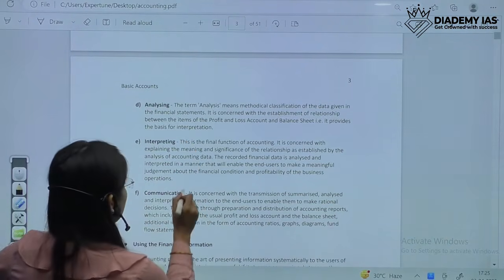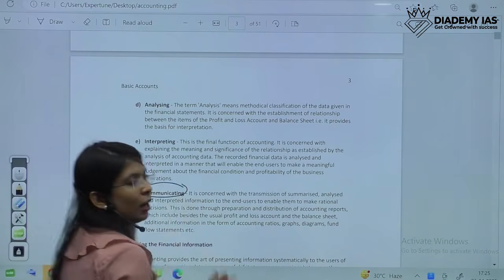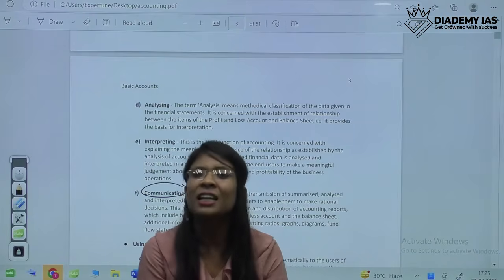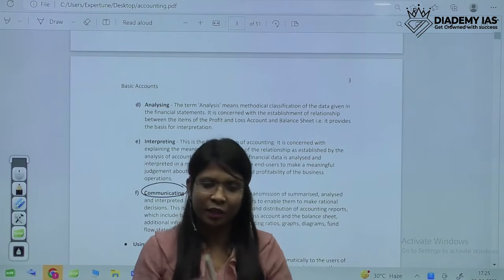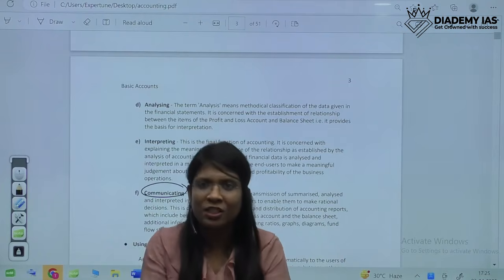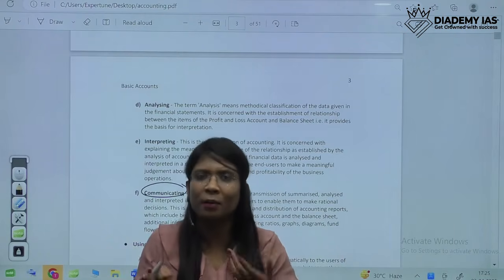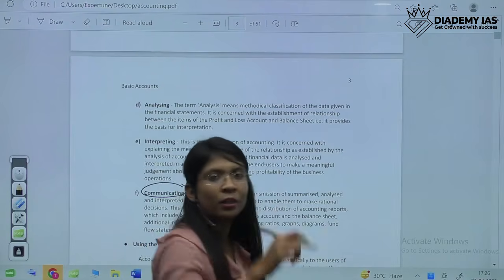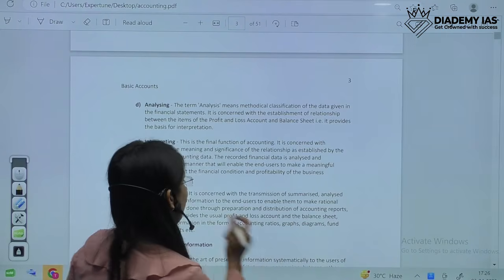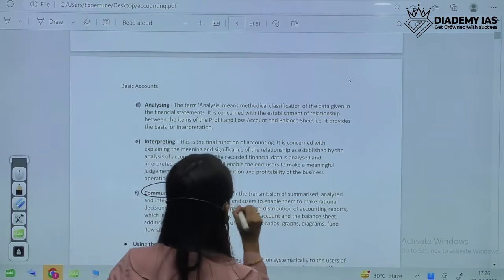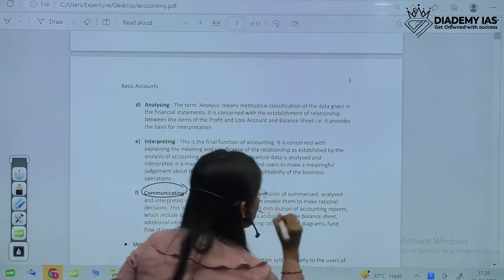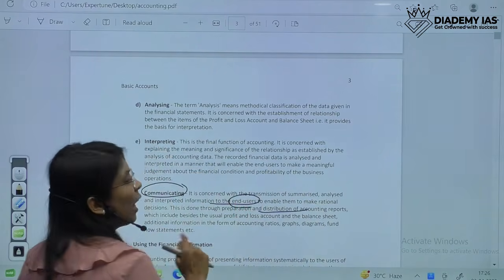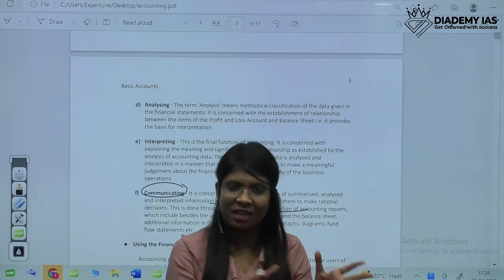And then communicating. Communicating means if after making the financial statements, we don't communicate that to the users of the financial statements, then it doesn't make any sense. We can sit at home and make the balance sheet. If we don't publish that balance sheet, then our users won't be able to even understand what our profits are, what our balance sheet position is. So after all this, we have to communicate this. We have to make it available to our end users. We have to distribute it to our end users. Okay, that would all be included in accounting. So accounting basically generally has 3 steps.